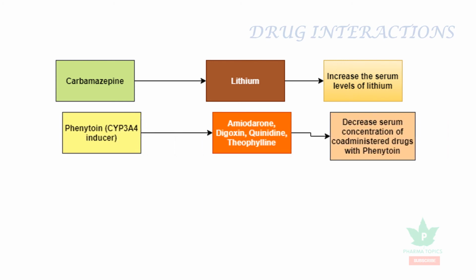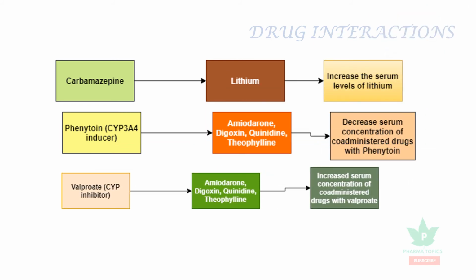When phenytoin is combined with amiodarone, digoxin, quinidine, or theophylline, since phenytoin is a CYP3A4 inducer, it decreases the serum concentration of the co-administered drugs, which leads to their therapeutic failure. When valproate is combined with amiodarone, digoxin, quinidine, or theophylline, since valproate is a CYP inhibitor, it increases the serum concentration of the co-administered drugs and increases their toxicity.